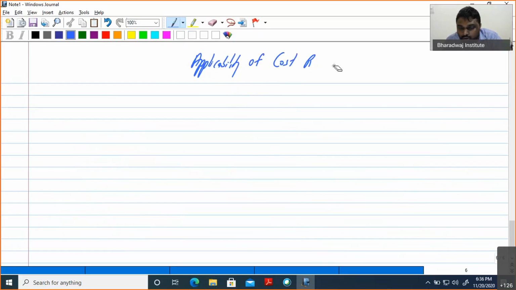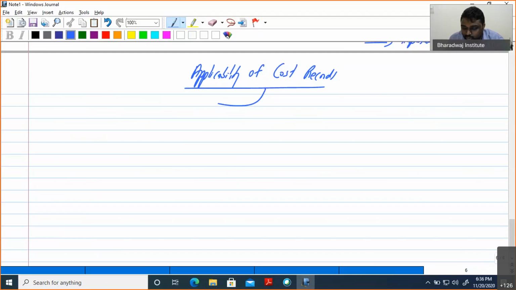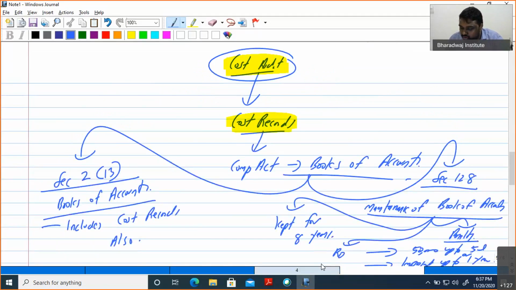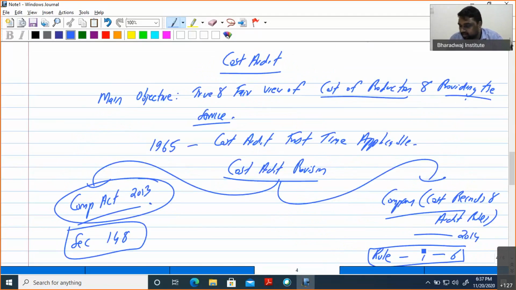So applicability of cost records. It discusses mainly two things. We were discussing section 148 subsection 1 and rule 3. Whenever I say section, it belongs to the Companies Act.